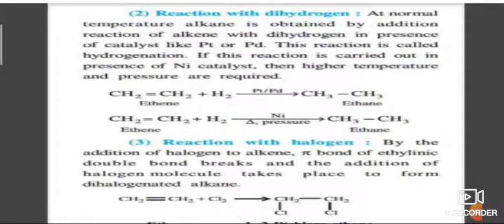Reaction with dihydrogen. Ethene reacts with hydrogen in the presence of nickel or palladium catalyst to give ethane. Reaction with halogen: addition of halogen to alkene. So the pi bond of the ethylenic double bond breaks and addition of halogen molecule takes place to form a dihalogenated alkane.